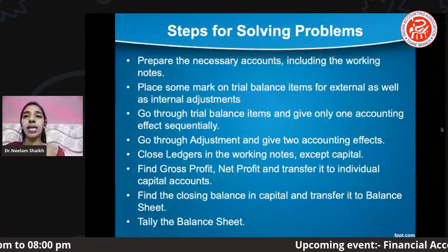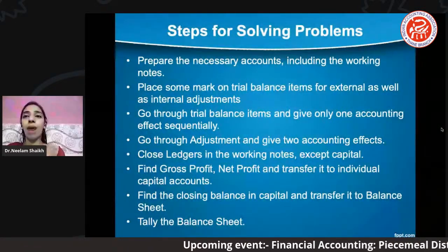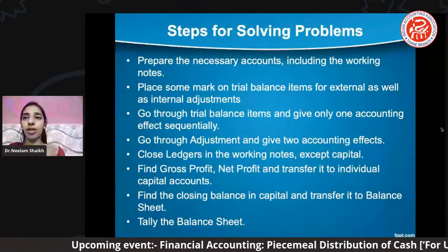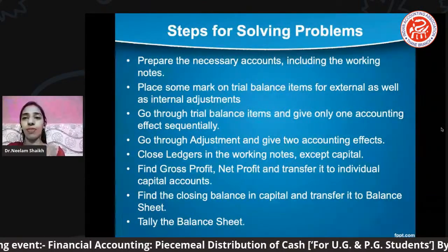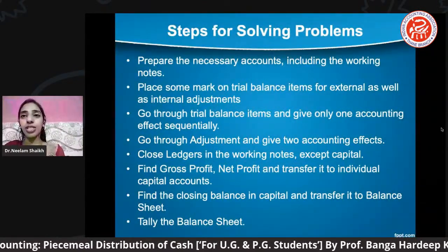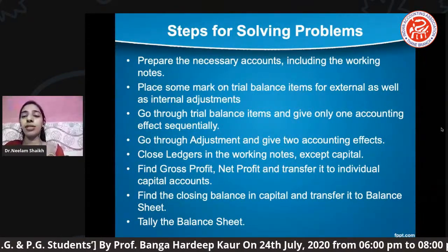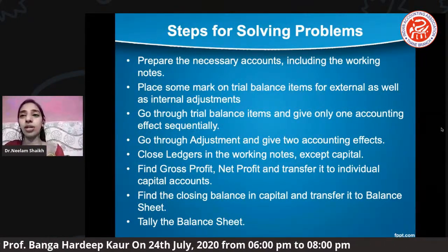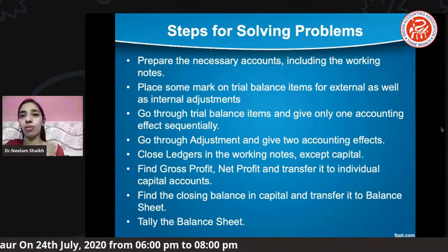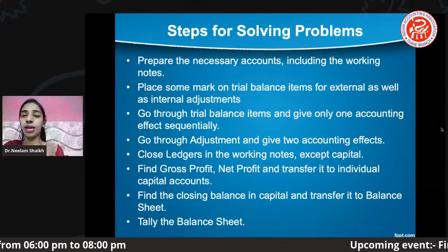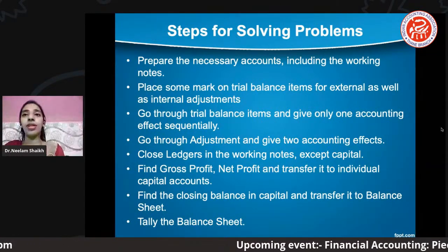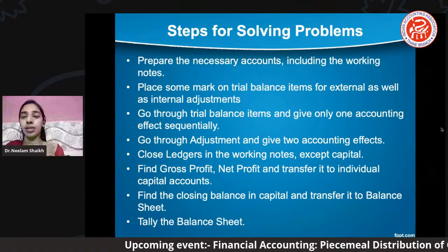Okay. Then the second step which you can see, place some mark on your trial balance items for external as well as internal adjustment. If there are internal hidden adjustments, just mark certain initials, and some external adjustments, those also you mark. Just now we discussed there could be a possibility of hidden adjustments, that becomes your internal adjustment.